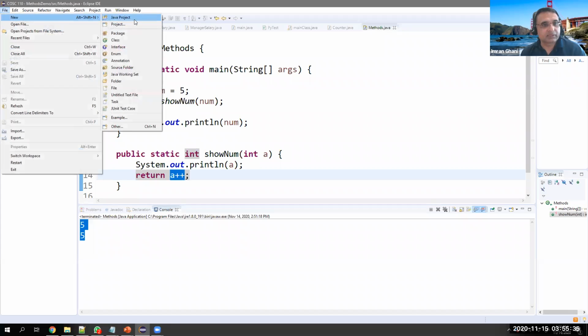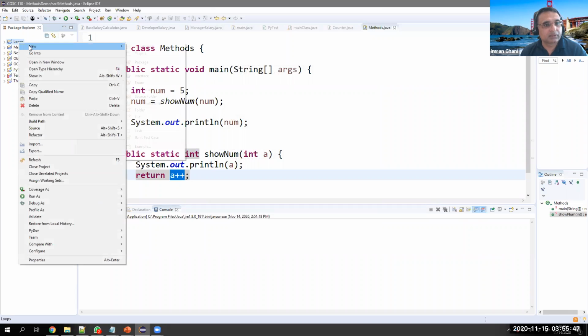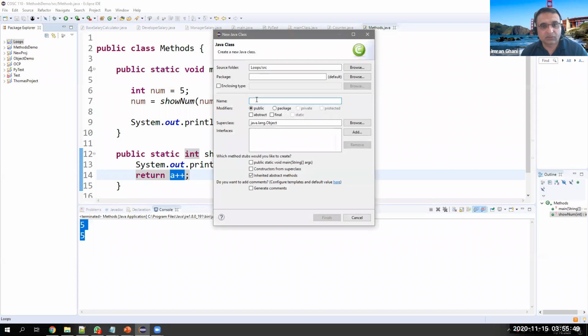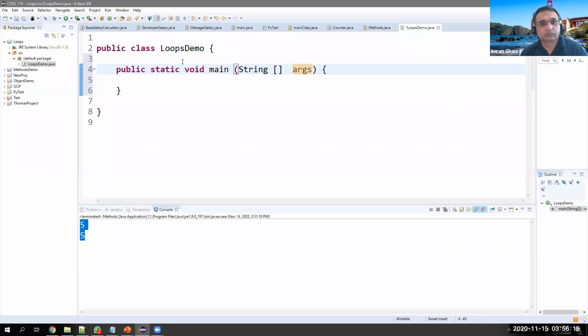Okay, first of all, let's create a project, a Java project. Let's call it loops. Okay, this is the project and class. Let's call it loops demo. All right, let's create our public static void main.